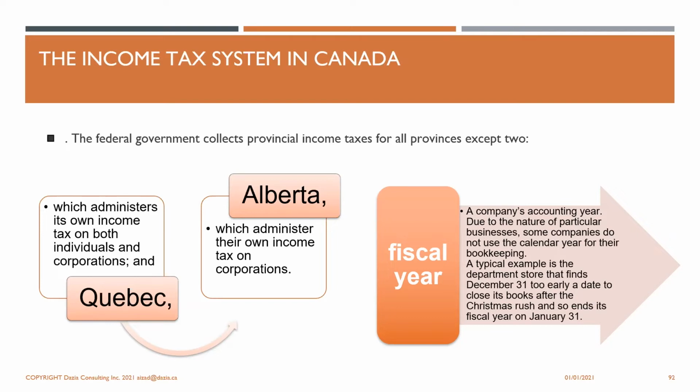The fiscal year is the year that the company will allocate for its accounting year. Due to the nature of a particular business, some companies do not use the calendar year. They may not use December 31st. They may use, for example, October 30th, etc. For example, a department store finds that December 31st is too early a date to close its books after the Christmas rush, and so it can end on January 31st. It has to decide on one date and keep that as its fiscal year.